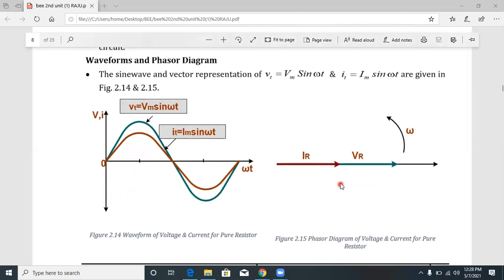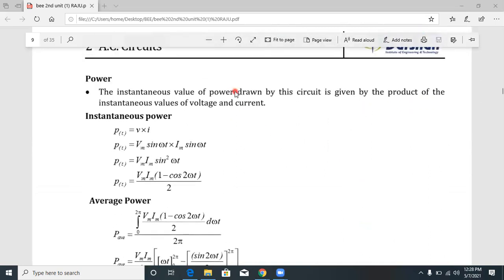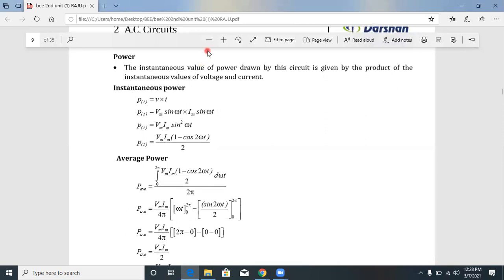So this is called waveform representation, and this is called phasor diagram representation. And then power. How does the power change for a purely resistive circuit? The instantaneous value of the power drawn by the circuit is given by the product of the instantaneous values of voltage and current, that is v of t into i of t.